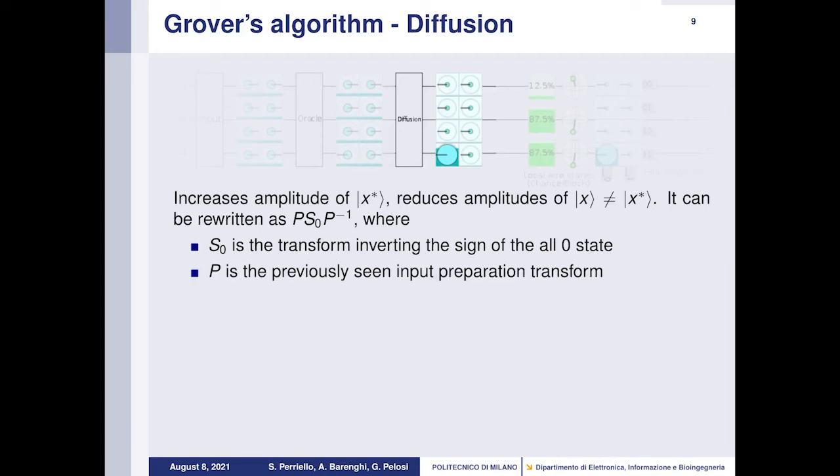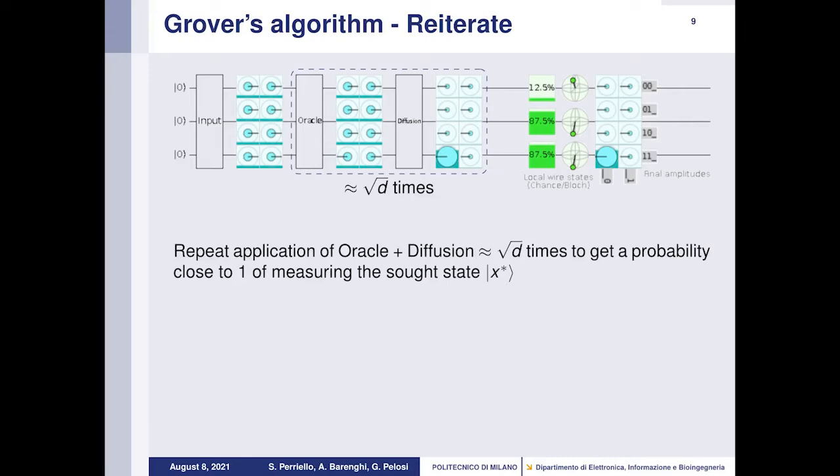The diffusion step tries to increase the amplitude of ket x star, reducing simultaneously all the other amplitudes, and it can be rewritten as P S0 P minus 1, where S0 is the transform inverting the sign of the all-zero state, and P is the previously seen input preparation transform. By repeating the oracle and diffusion stages around square root of d times, we have a probability close to 1 of measuring the sought state, ket x star.